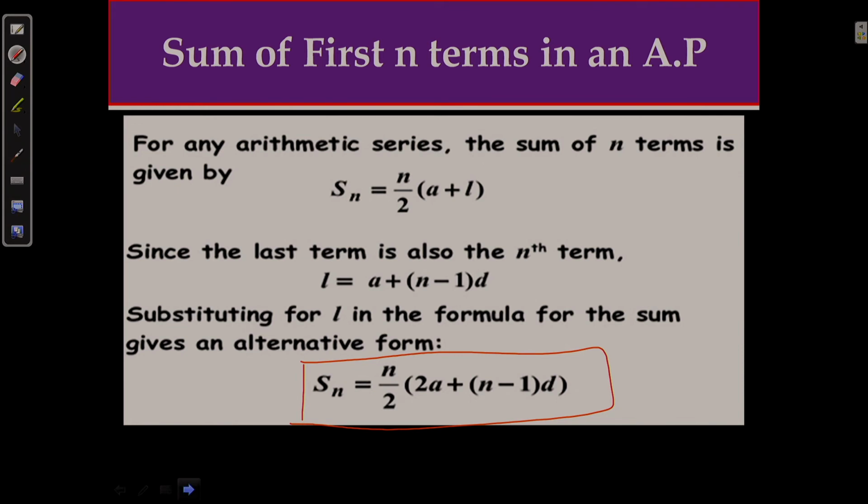This is the formula. Or the second formula: Sn equal to n by 2 into a plus l, where l means the last term. This is the first formula, and this is the second formula. Let us observe a problem. When we use this formula, you will be able to find the answer.